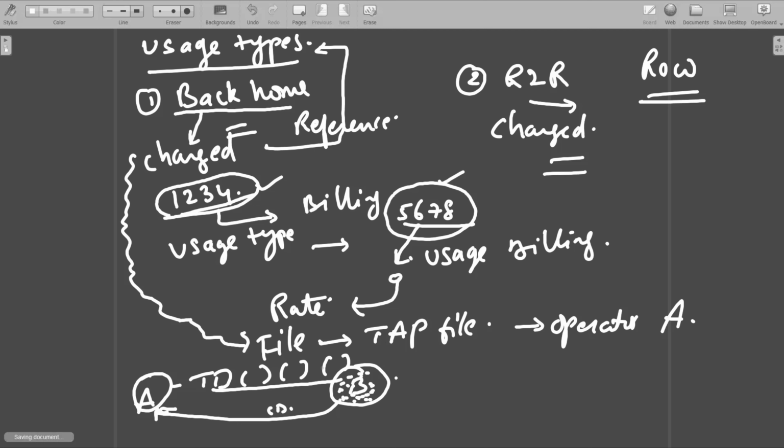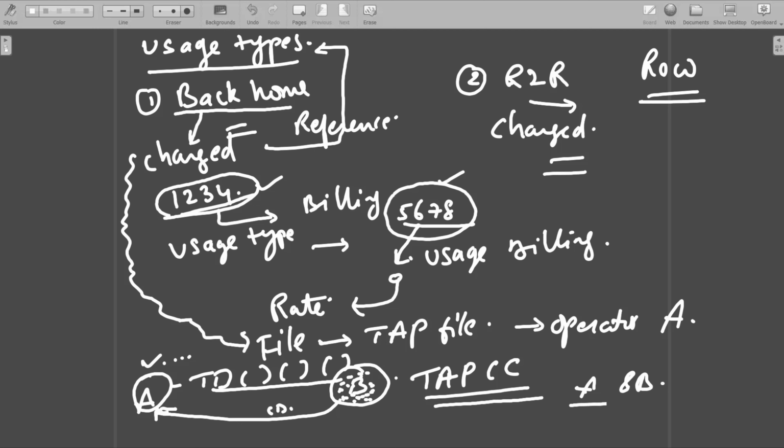So this TD file will be validated by this operator A, and he will see that all the information is correct, and then he will give one certificate called TAP CC. That is the TAP clearing certificate. Once this TAP clearing certificate is issued, both the operators, operator A and operator B, will again negotiate when to open the call network commercially.